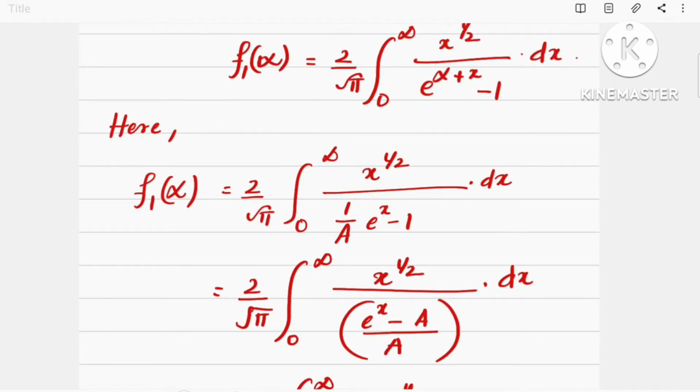Now, we have to evaluate f1 of α. f1 of α is 2 by root π integral 0 to infinity x raised to half divided by (1 by a) into e raised to x minus 1 dx.